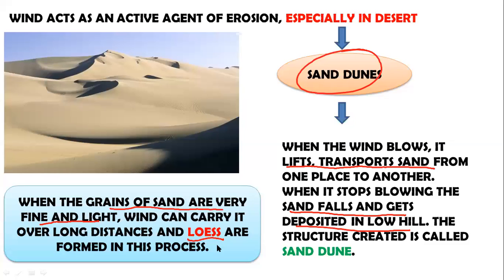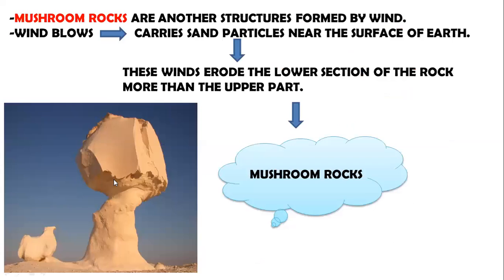Another landform that is formed due to work of wind is mushroom rock, and this is also basically found in deserts. Now, mushroom rocks are another structures that are formed by wind. Whenever wind blows, it carries sand particles near the surface of earth, and these winds that consist of those sand particles, they erode the lower section of the rock more than the upper part.